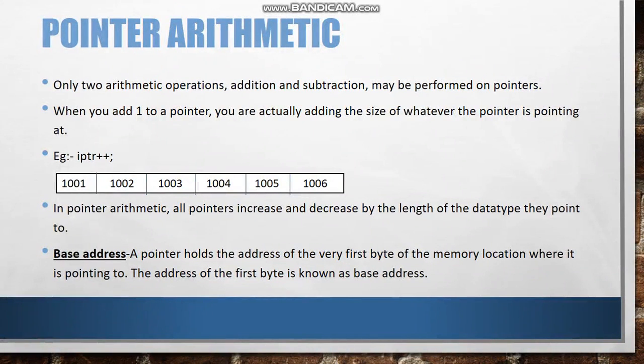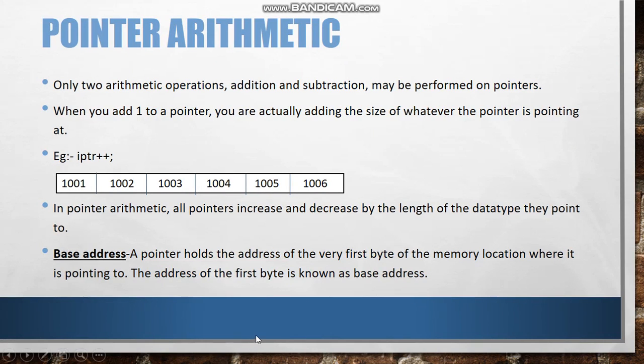Similarly, when you decrement iptr, which is iptr-- by 1, it will point to the location of the previous element of its base type. So suppose if it is pointing to 1002, then it will go to the previous one, that is 1001. In pointer arithmetic, all pointers increase and decrease by the length of the data type they point to. A tip to be remembered is that adding or subtracting 1 to a pointer actually adds or subtracts the size of the pointer's base type.